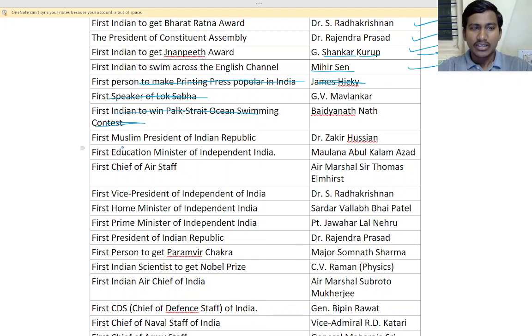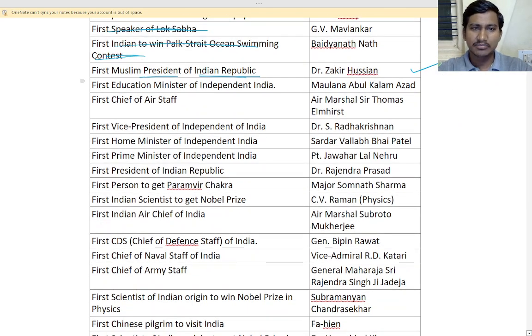So first Muslim president of Independent India is Dr. Zakir Hussain. First education minister, not required. First chief of air staff, we don't need. First vice president of India is Dr. Sarvapalli Radhakrishnan. You may know we celebrate Teachers Day on Sarvapalli Radhakrishnan's birthday, isn't it?